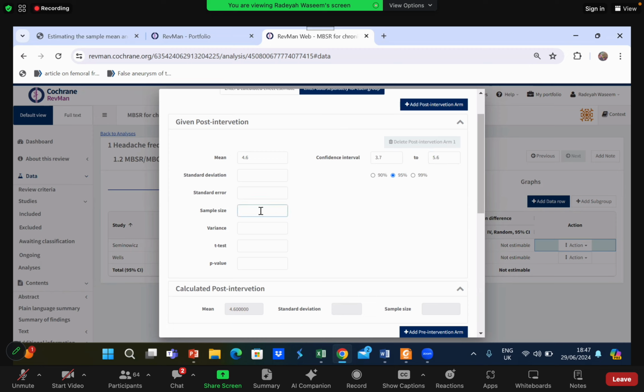The sample size in the MBSR group is 49. Okay, you have these three values. You will add these three values at the bottom. You can see that it has already calculated the standard deviation for you. Again, you don't need this over here.